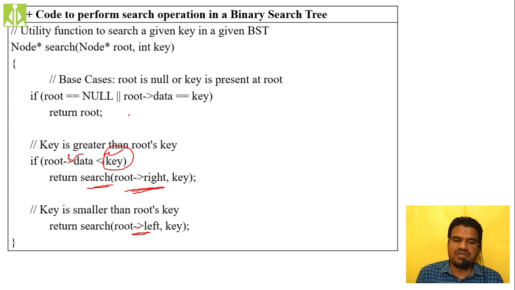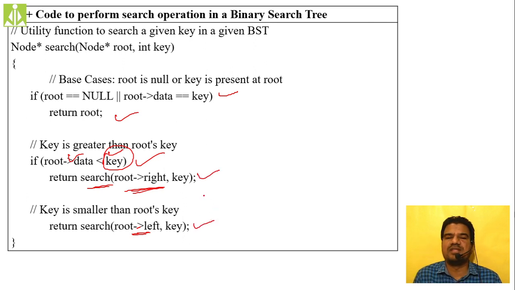So simple. How many lines of code are we writing over here? Only 1, 2, this is another 3, 4, and this is another 5 lines of code. Only 5 lines of code for the search operation inside a binary search tree. I will show you the code implementation tomorrow, as I have issues with my IDE. By tomorrow I will rectify that and show you the execution.